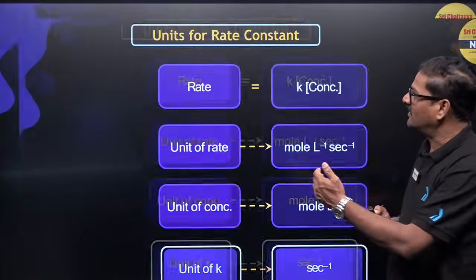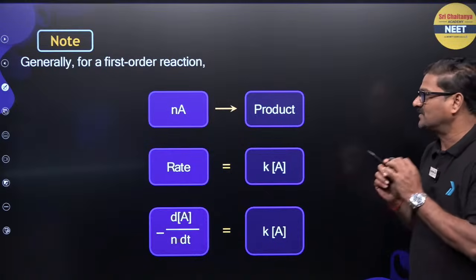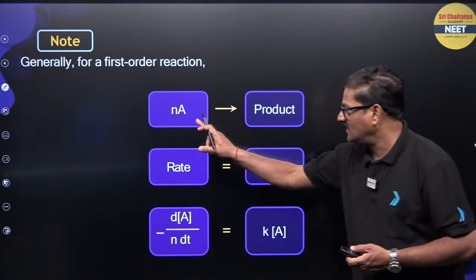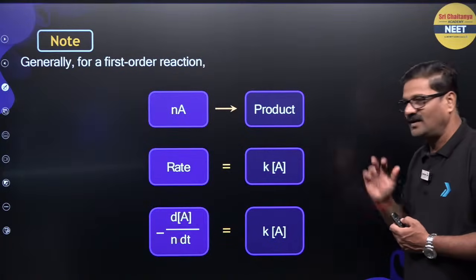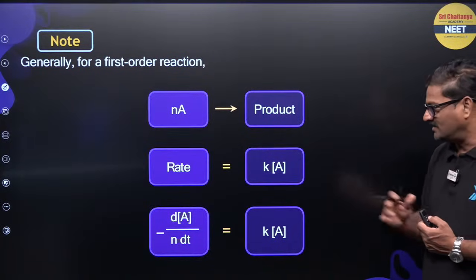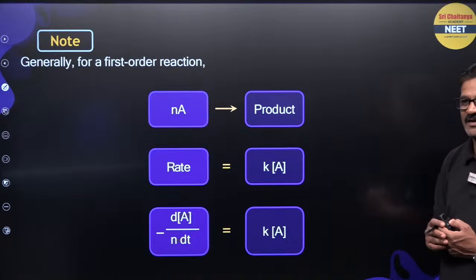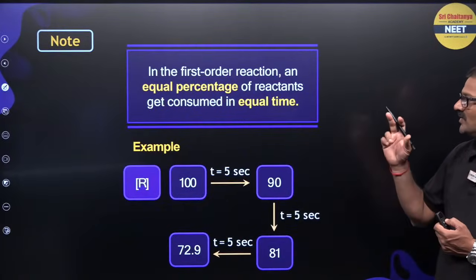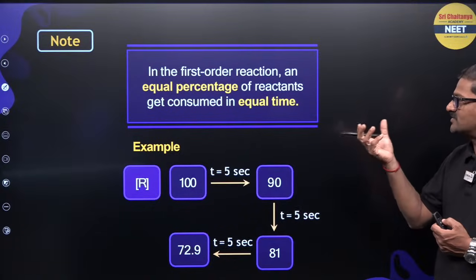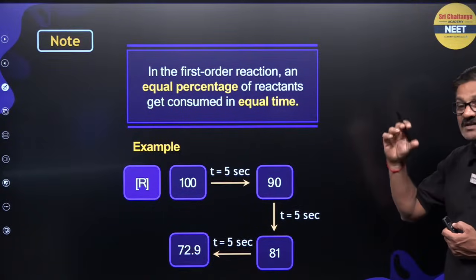And moving ahead a little. So generally for the first order reaction, A gives rise to product. Rate is equal to ka, and dA by dt is equal to ka. And also in the first order reaction, an equal percentage of reactant gets consumed in equal times.